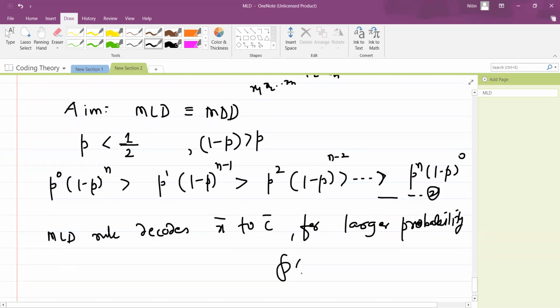That means this value should be maximum for any c bar belonging to C.